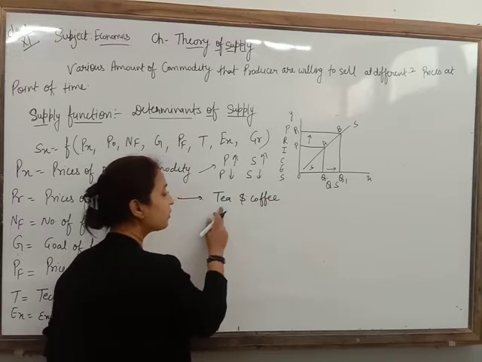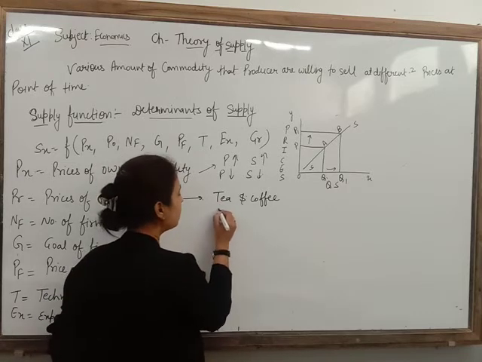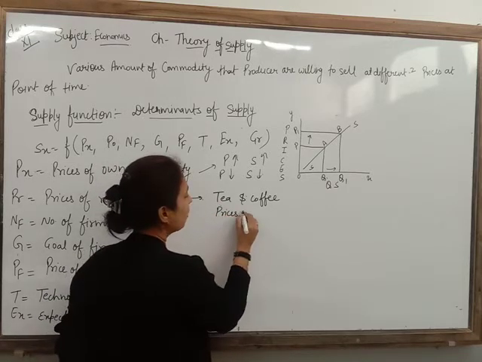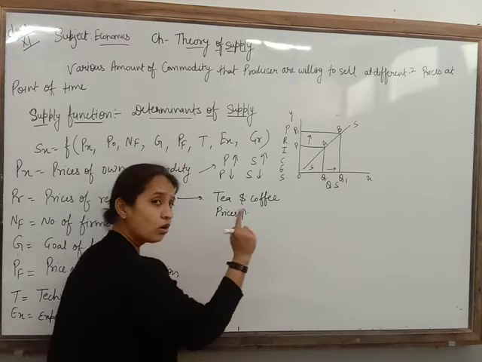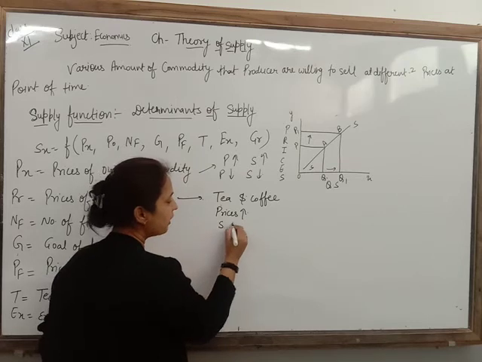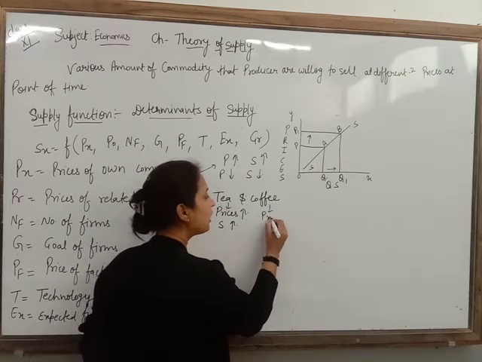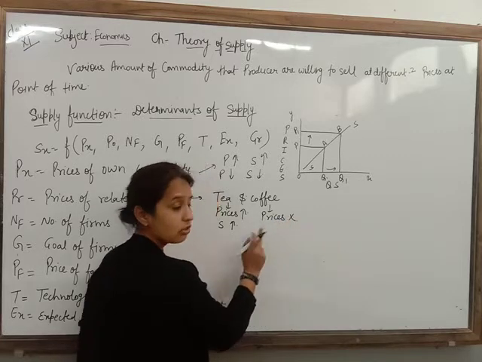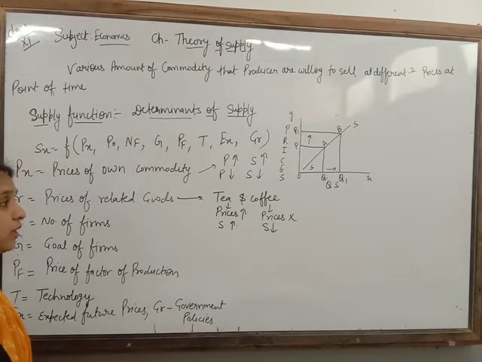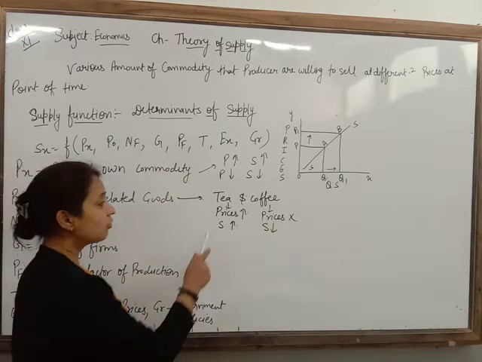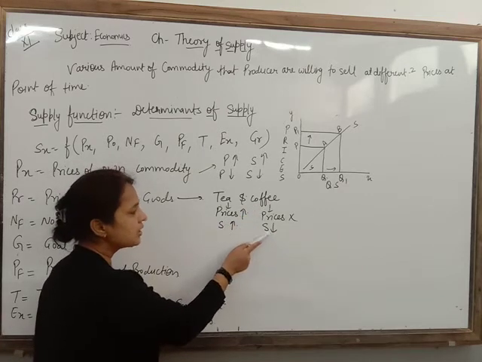Now, if the price of tea increases, then in that condition the producer is going to supply more tea. So the supply of tea will increase, but although the price of coffee does not change, the supply of coffee will ultimately decrease.